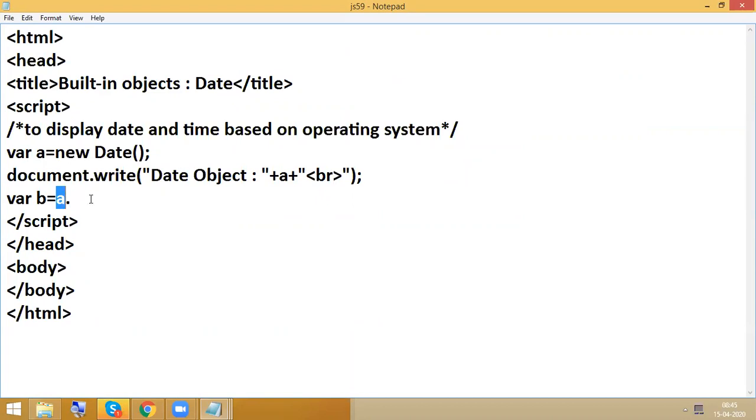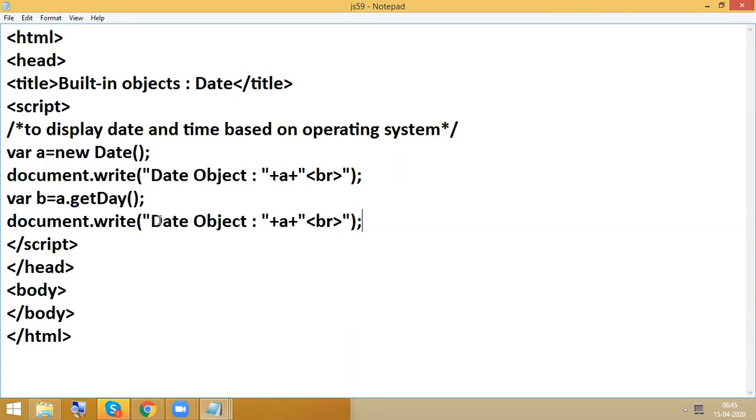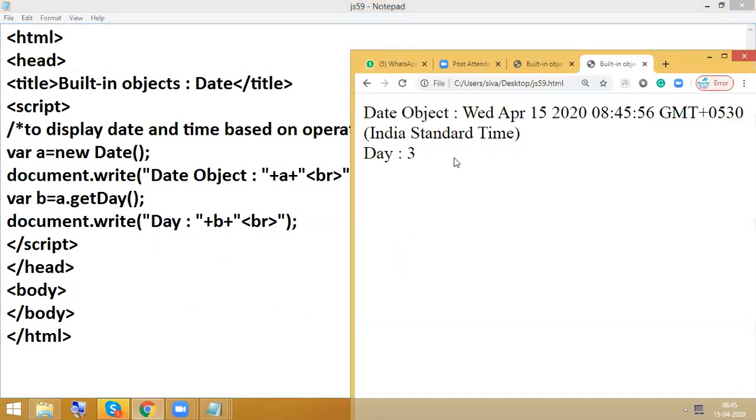Now here dot, this is a predefined method: getDay. So from a, the complete information, I am going to pick only the day information and display it.